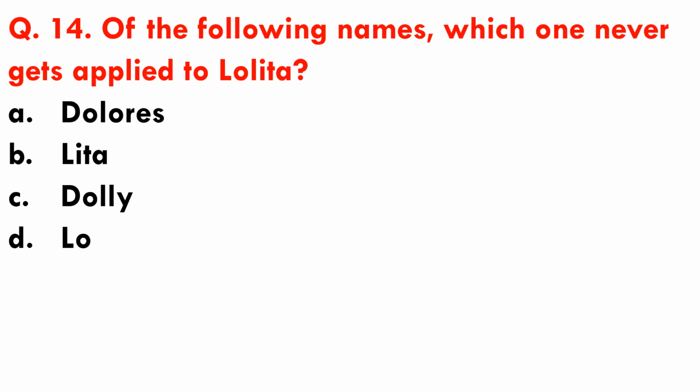Question number 14. Of the following names, which one never gets applied to Lolita? Options are A. Dolores, B. Lita, C. Dolly, D. Lo. So, in the novel, Lolita is referred to by many names, and here Lita is not one of those names. So, this name is never applied to Lolita.